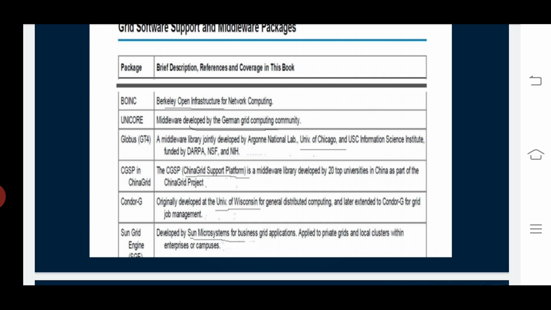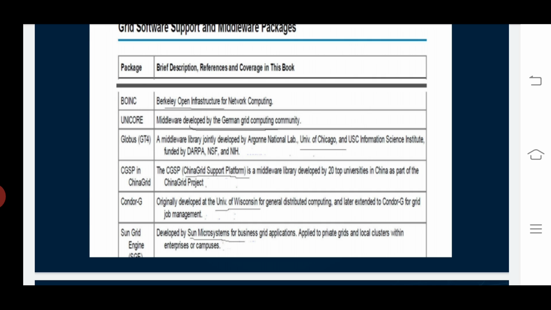And coming to CGSP in China Grid, it's the China Grid Support Platform, as I already said. It is a middleware library developed by 20 top universities in China as part of the China Grid project.